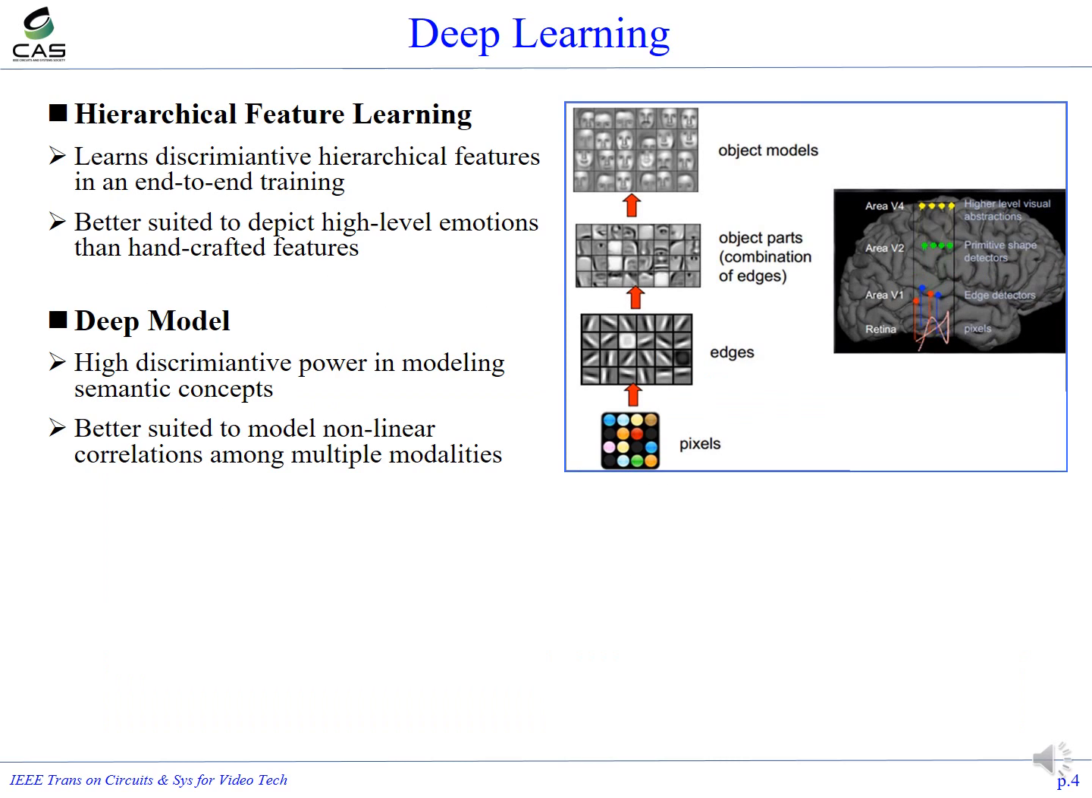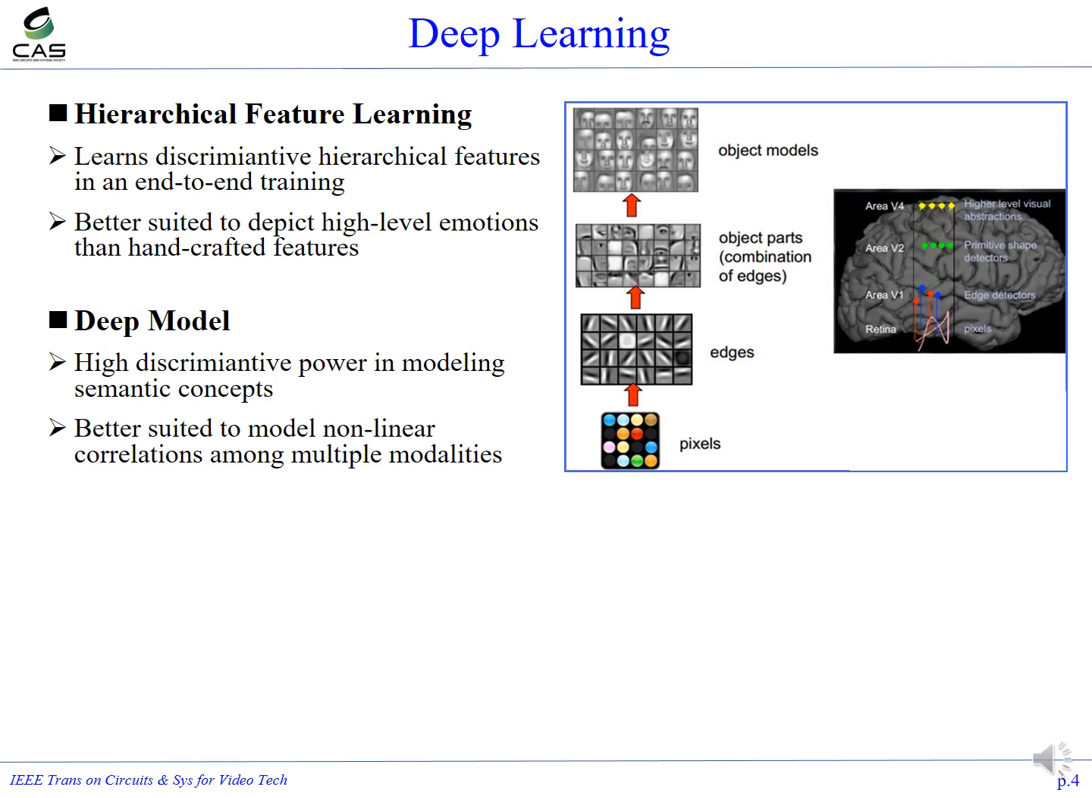In recent years, deep learning has become the mainstream method in visual recognition. Deep learning has shown very interesting properties. The first property is hierarchical feature learning capability. It learns discriminative hierarchical features in an end-to-end training. The learned features are better suited to depict high-level emotions than handcrafted features.